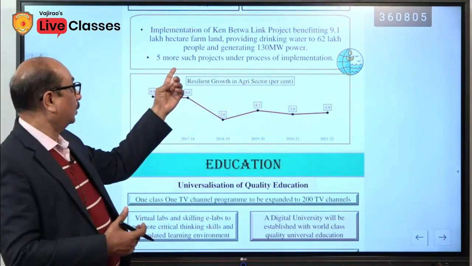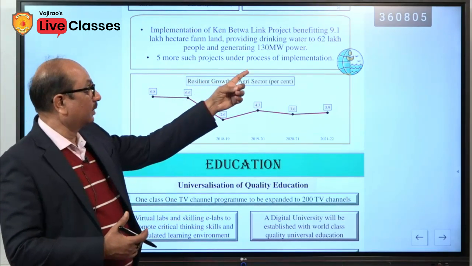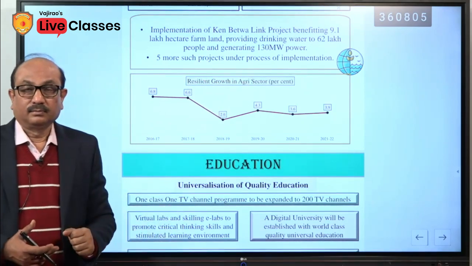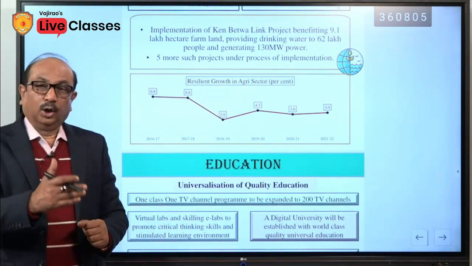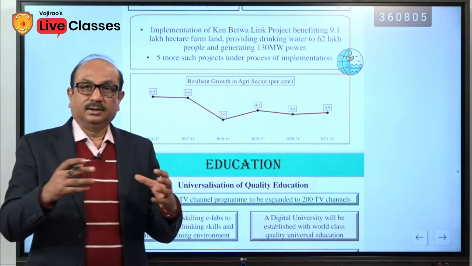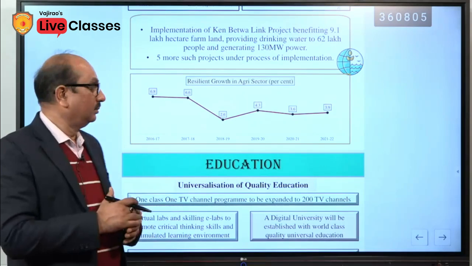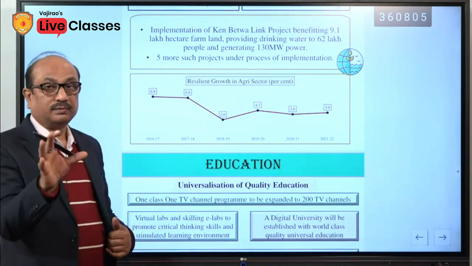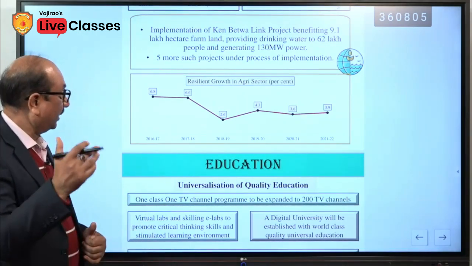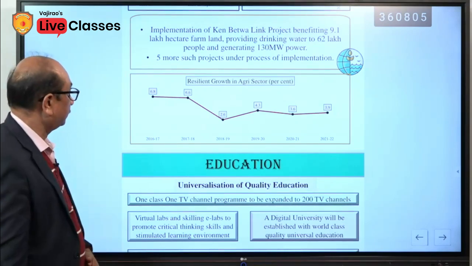Five more such projects are under process in implementation. Along with the Ken-Betwa interlinking, five more, this will be announced later on. What are those five? So, you will have to be careful, you will have to follow the news.